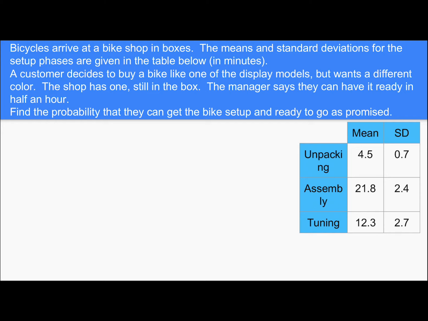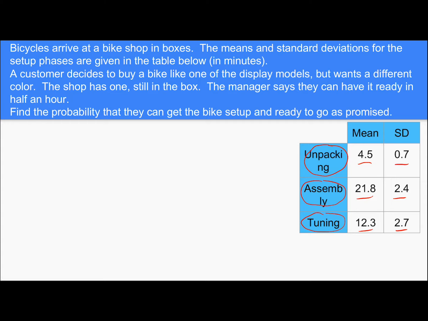So our second example is dealing with bicycles. It says bicycles arrive at a bike shop in boxes. The means and standard deviations for the setup phases are given in the table below. So we have an unpacking phase, which on average takes 4.5 minutes, and a standard deviation of 0.7 minutes. The assembly phase, on average 21.8 minutes, with a standard deviation of 2.4 minutes. And then we have the tuning phase, so average of 12.3 minutes, standard deviation of 2.7 minutes.